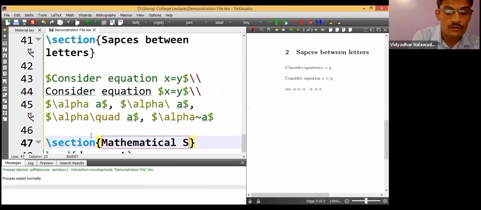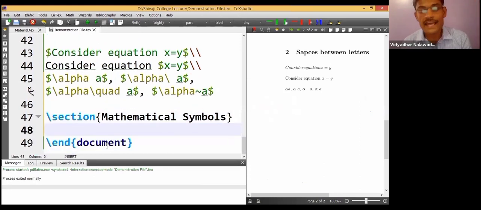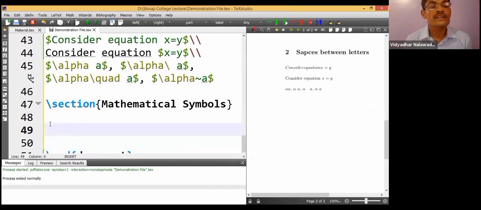Mathematical symbols. Thousands and lakhs of mathematical symbols are available in LaTeX. Word cannot be compared with LaTeX in the case of mathematical symbols. Thousands of symbols are available. Okay, let me give you some of them. Alpha is already given.